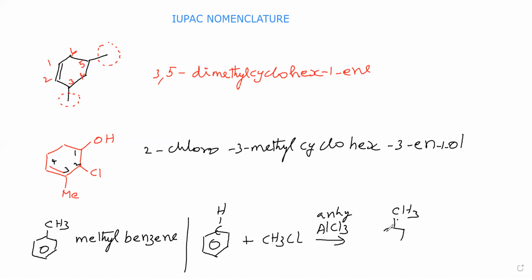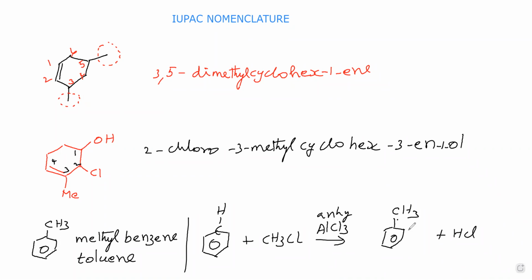It is the product. That means hydrogen is replaced by a CH3 group here. Hydrogen is replaced by methyl group. So this compound is prepared from this benzene. Therefore only this is called methyl benzene. Then this name is called toluene. This name is methyl benzene, otherwise toluene we can say.